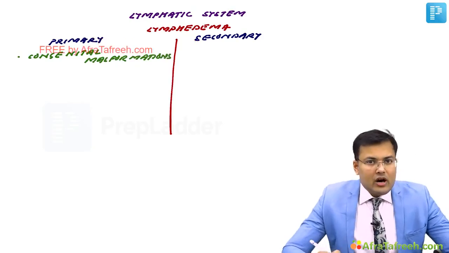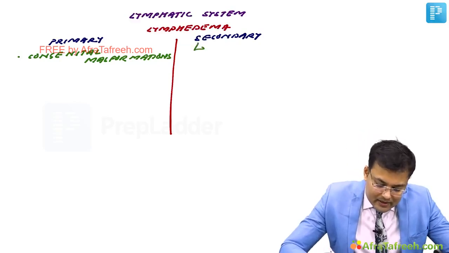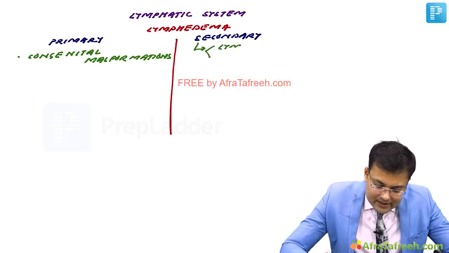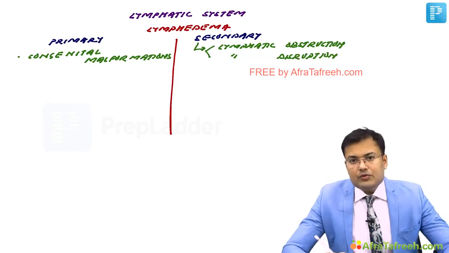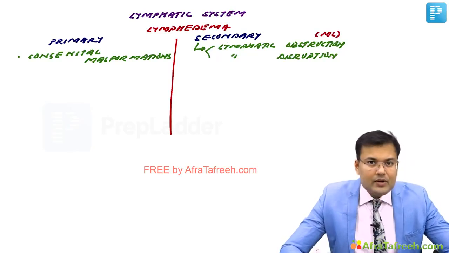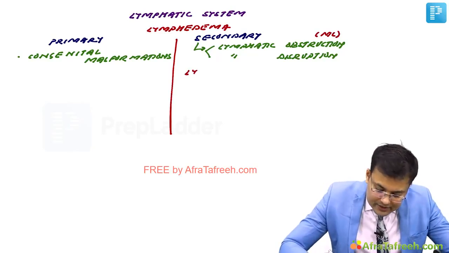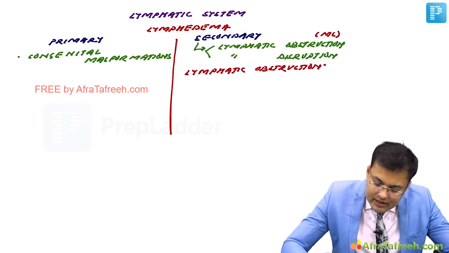Lymphatic obstruction or disruption leads to secondary lymphedema. So what's the cause of this secondary lymphedema? It can be caused by lymphatic obstruction or lymphatic disruption. In these two, which one is more common? Lymphatic obstruction is more common. So these are the two mechanisms. First we are going to discuss lymphatic obstruction. Overall, it's most commonly responsible for lymphedema.